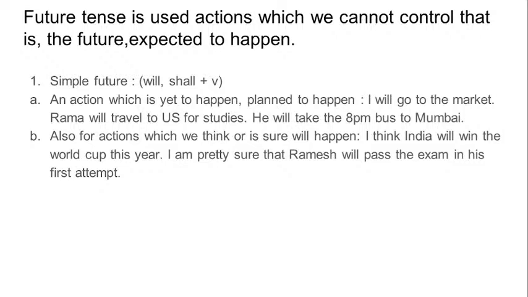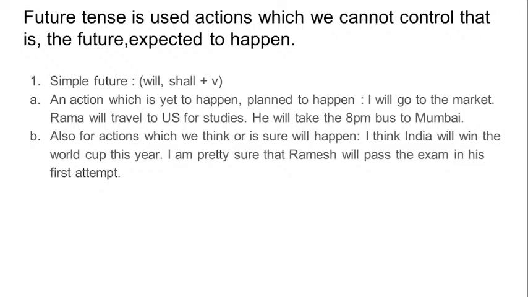Here, I will go to the market. Why is will used here? Because will denotes something which the speaker has determined to do, and that is a part of planning.